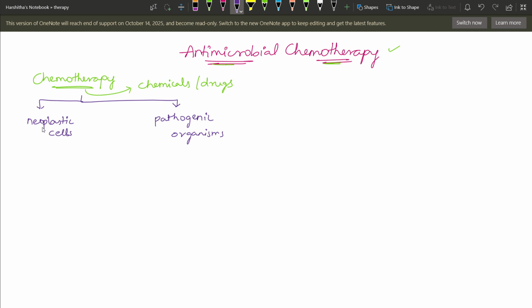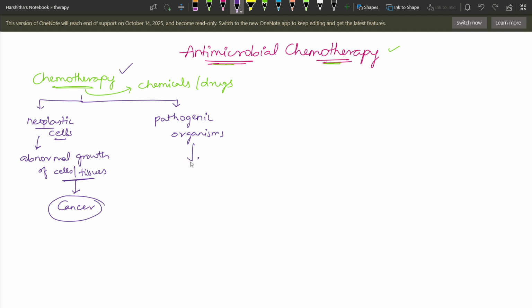See, what are neoplastic cells? It means the abnormal growth of cells or tissues. Neoplastic cells is nothing but the abnormal growth or abnormal mass growth of cells or tissues. Right? You know that the abnormal growth of mass in our body is nothing but cancer. Right? This chemotherapy was used in the treatment of cancer.